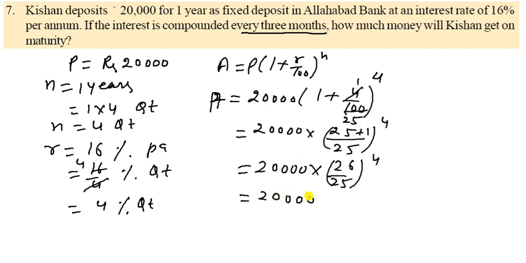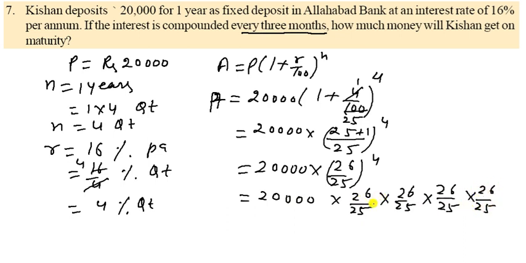So that becomes 20,000 into 26 upon 25 into 26 upon 25 into 26 upon 25 into 26 upon 25. How much? 1 2 3 and 4. Yes, it is completed. Now let us see here, 5 5 ja 25, and 5 4 ja 20, so how many zeros? 3 zeros.